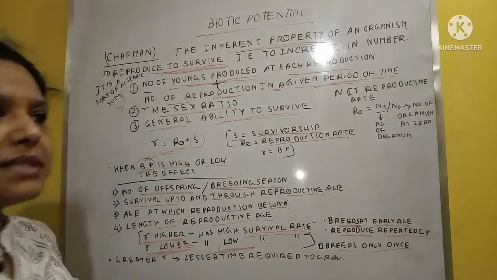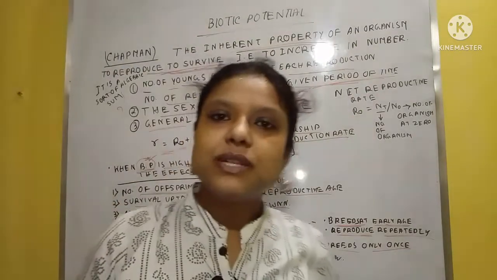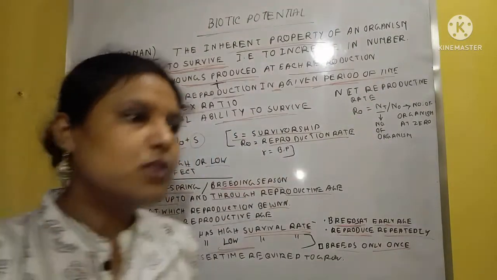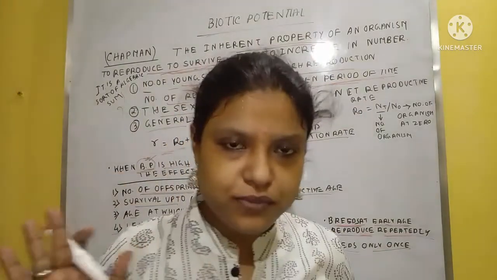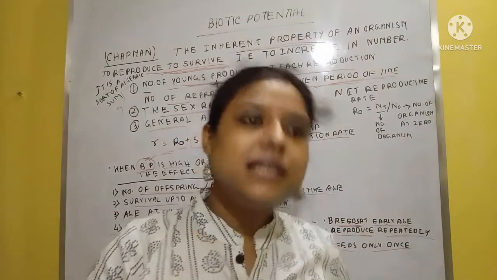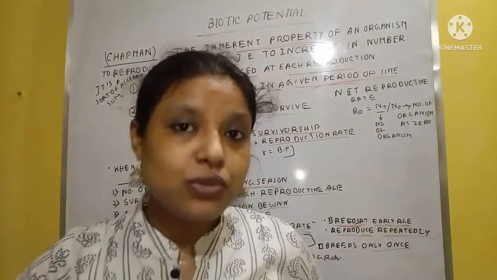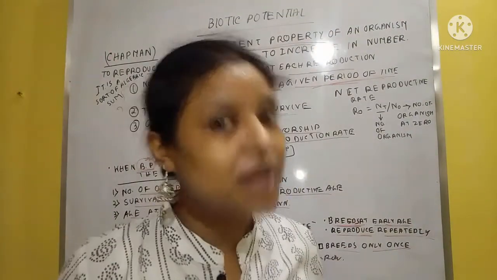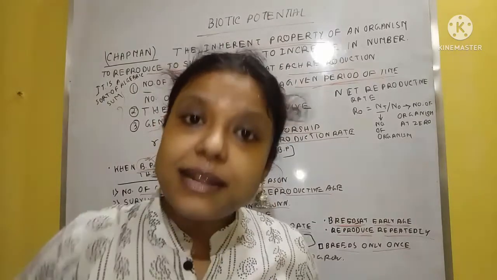Why is the survival capacity lower? Because the individuals produce very few young ones, and when all the young ones become mature, they get the capacity for reproduction, and only at that time do they reproduce.